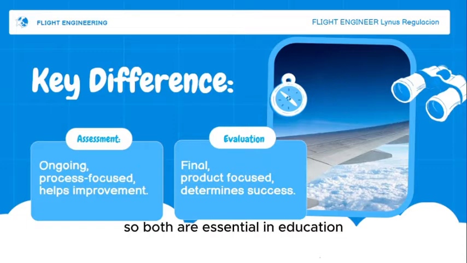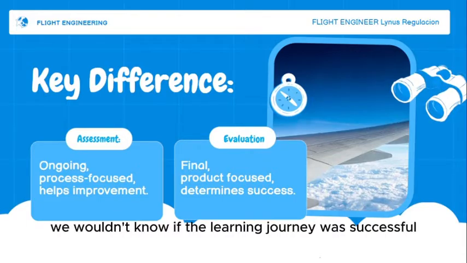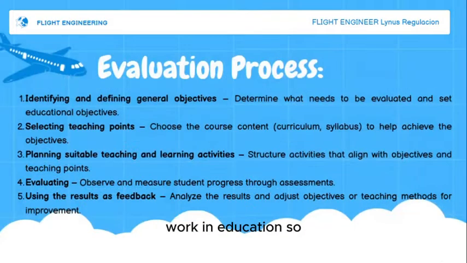Both are essential in education, just as they are in aviation. Without assessment, we wouldn't know if adjustments are needed during learning, and without evaluation, we wouldn't know if the learning journey was successful. Now, let's dive deeper into how this process works in education.